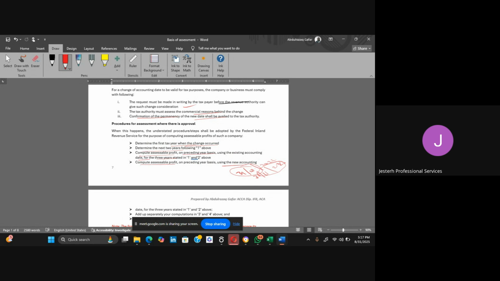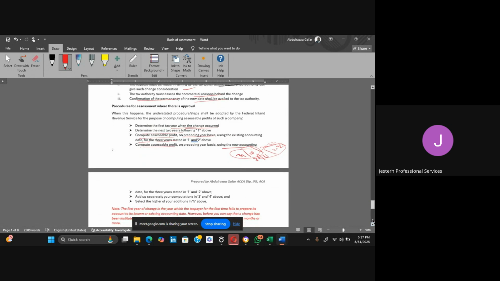You have been using one accounting date before you change. So what you are going to do here is prepare two assessable profit computations. You prepare one based on the old dates, while you prepare another one based on the new dates. Then you now add up separately your computations that you have in number one and number three.